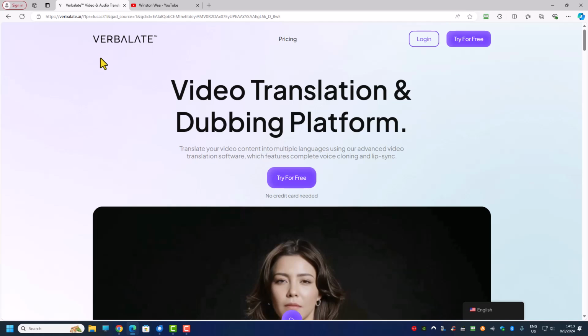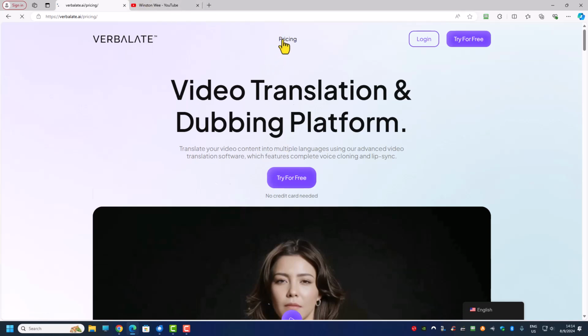out there, which is Verbalate. Verbalate AI is a tool that can translate video into another language, and it can clone the voice, plus you can change the transcript. This is one of the most important features for video translation, because all video translation will have some errors, especially if you're translating a long video of 5 minutes. There is definitely going to be some error.